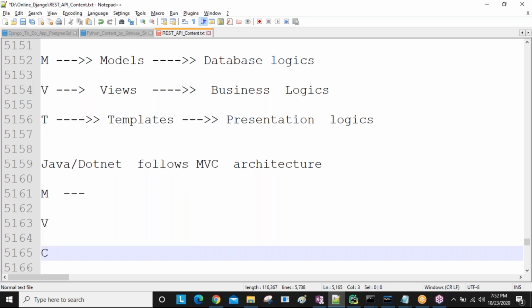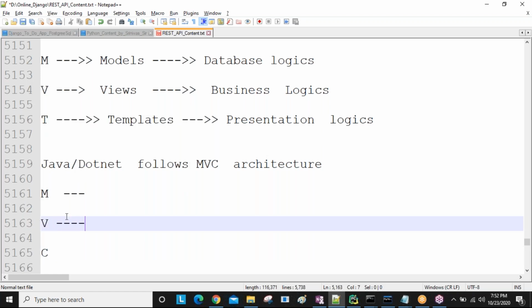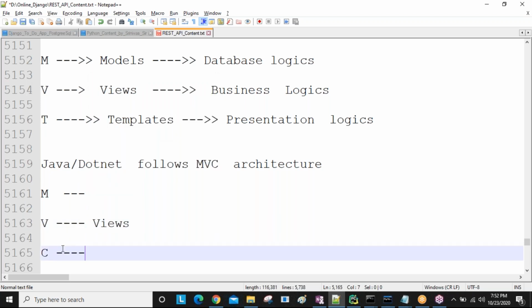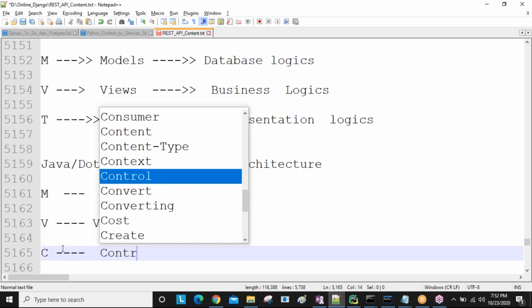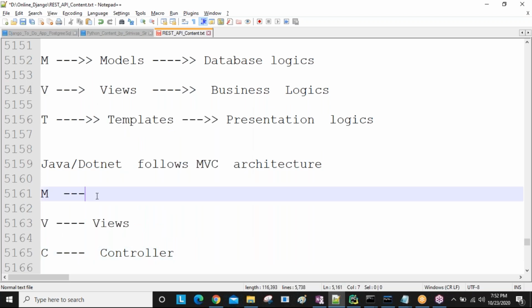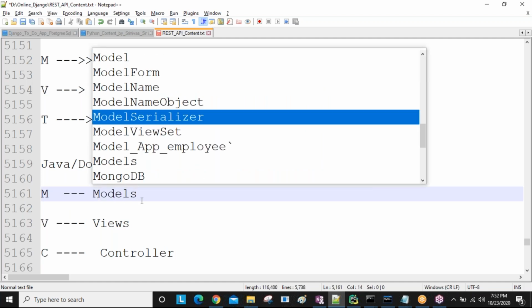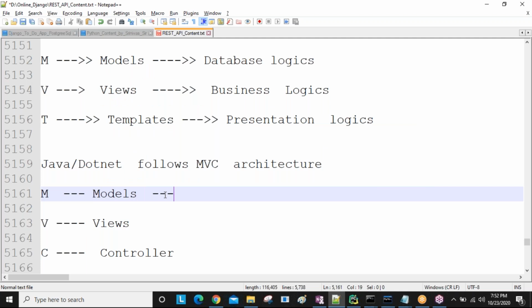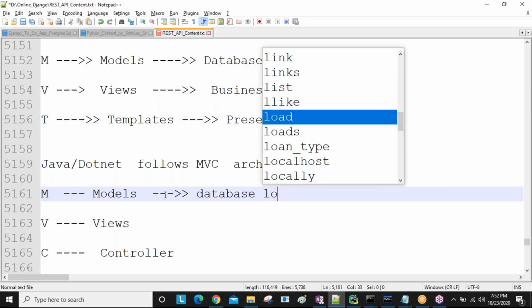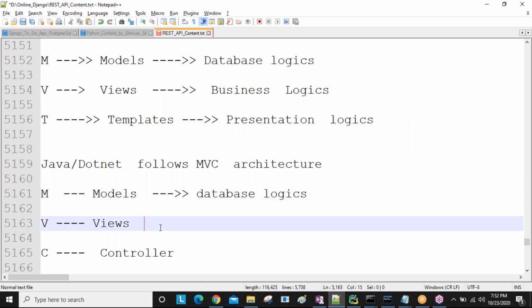This is the views related logic, and this is the controller related logic. Models are nothing but database related logic only that we are going to perform.